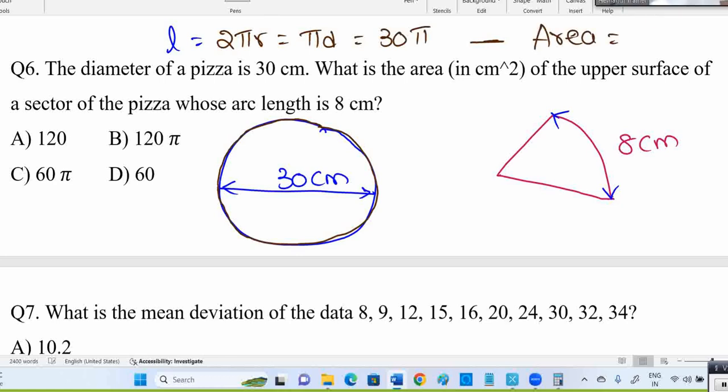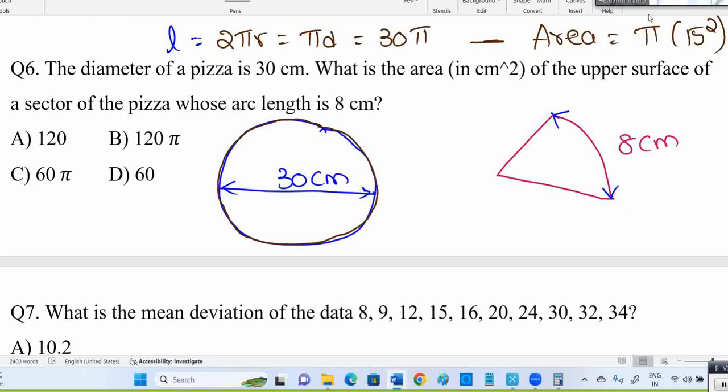When the diameter is 30, the radius is 15. So the area is pi r square, pi into 15 square.